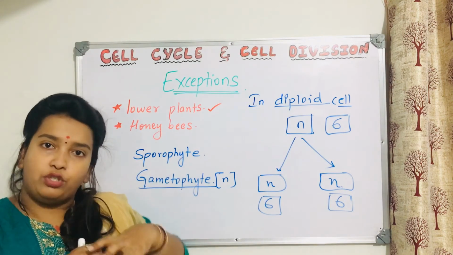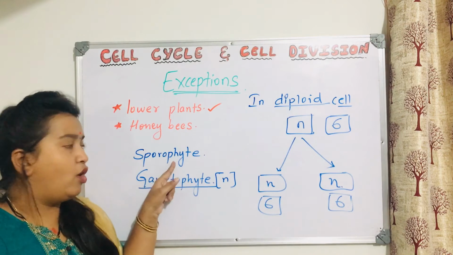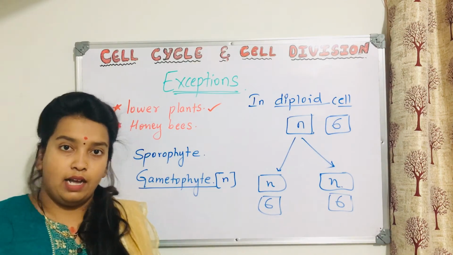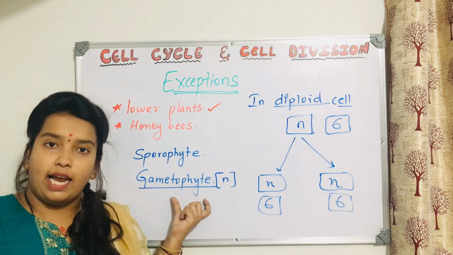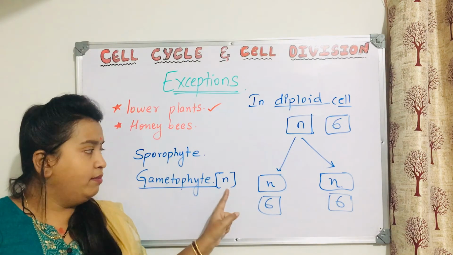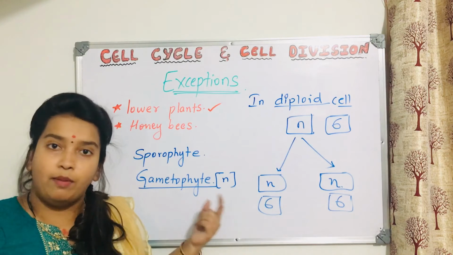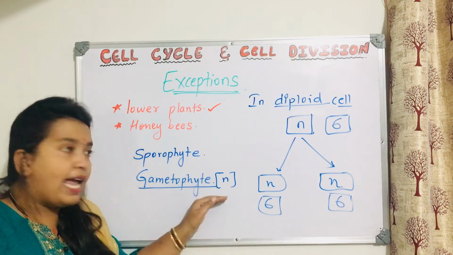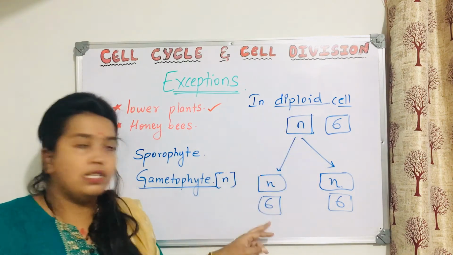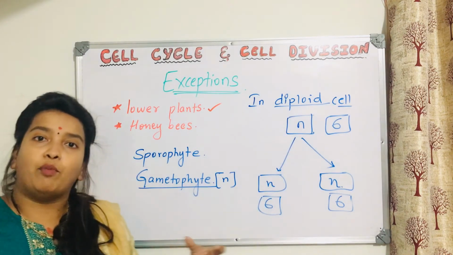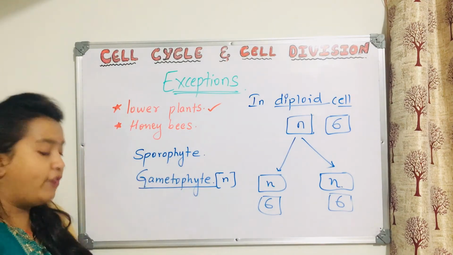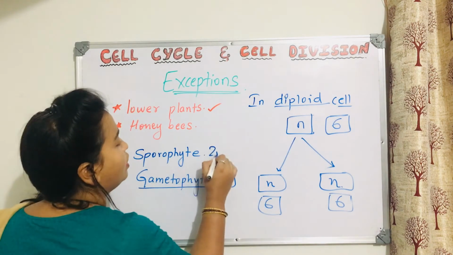The plant first grows and forms the sporophyte. The plant body is called the sporophyte. Later on, it will undergo meiosis, and from 2N it will form N. This N will undergo mitosis, and then it will form a plant body, and that is called the gametophyte. So the sporophyte is 2N.